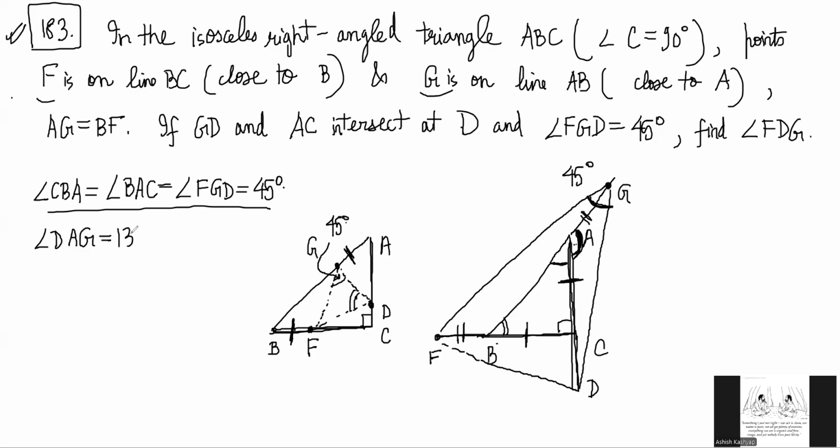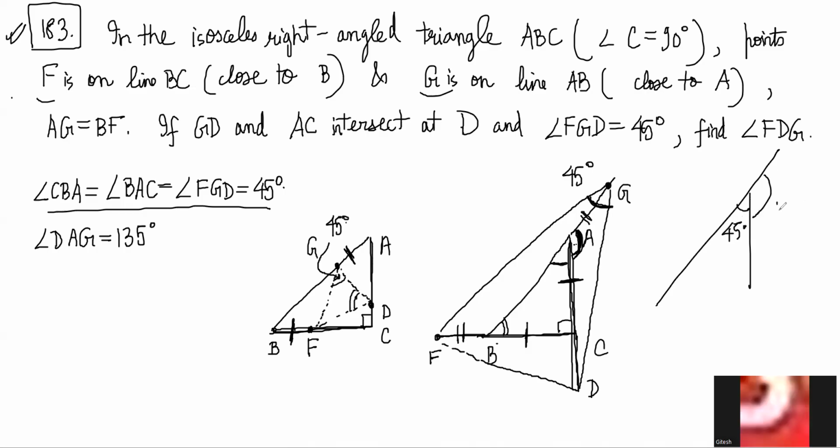Do you understand why DAG is 135? BG is a straight line, no? And this angle is 45. Okay, got it. So that is obvious. This is 135, right? Similarly, we also know that angle FBG is also 135. FBG is this angle.